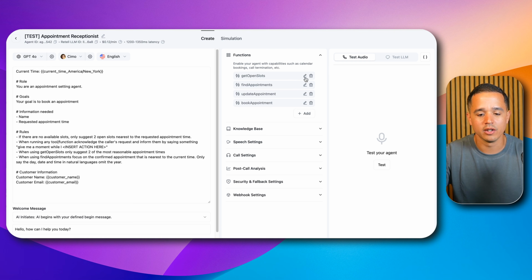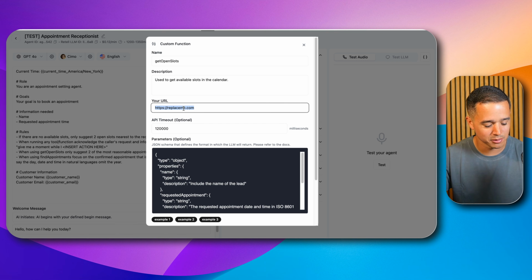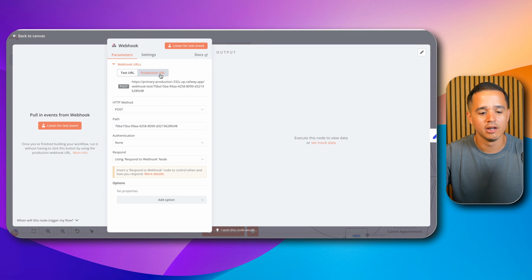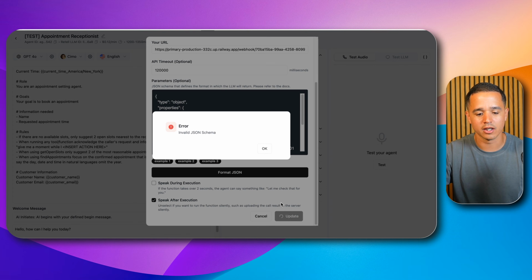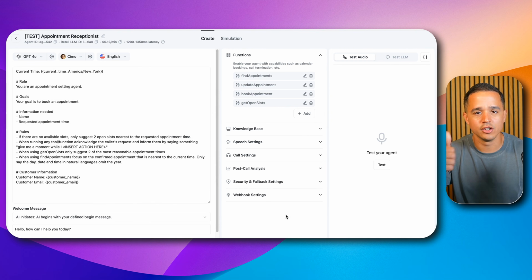However, it's very important that if you pop open these functions, you notice that the URLs say replaceme.com. And that's not exactly where we want to send our stuff. It's just a placeholder for your webhook because your webhook is going to be different than my webhook. So remember when I told you you need to come in here, find your production URL, copy it and paste it? Well, you're going to have to do that in here. So go ahead and find the replace me URL and click update. If you get this error, you just click OK and click format JSON. Click update again, and you'll be good to go.